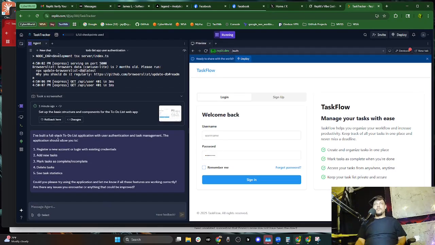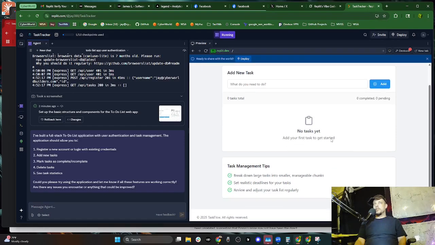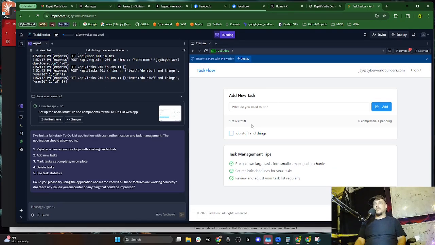I've built a full stack to-do application with user authentication and task management. The application should allow you to do all the things. Could you please try using the application and let me know if these features are working correctly? And we're in. Do stuff and things. Your task has been added. This is part of the application.